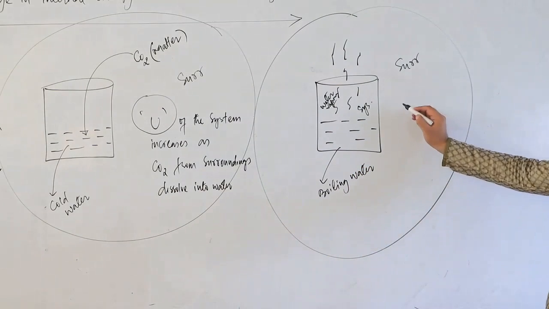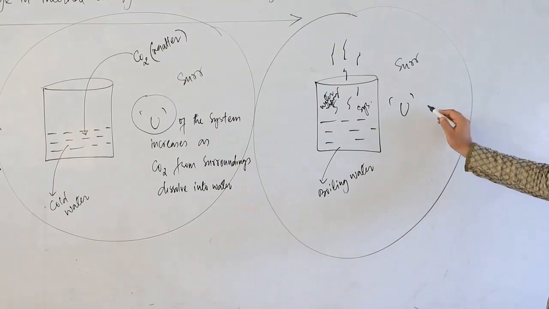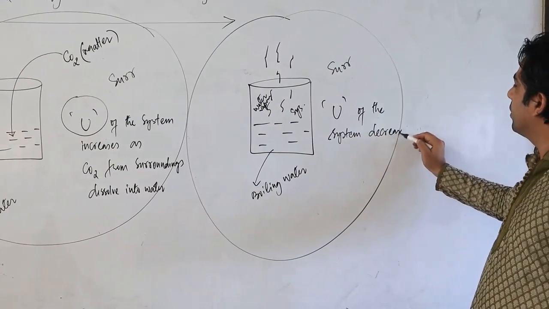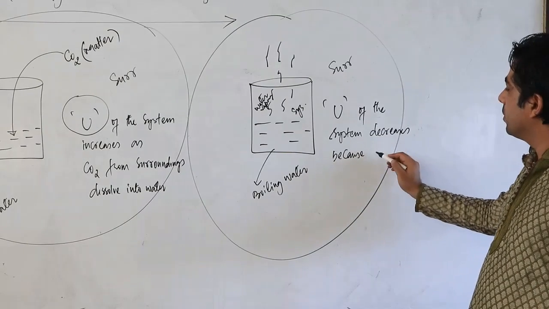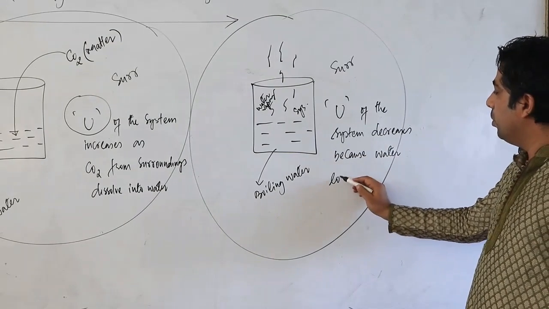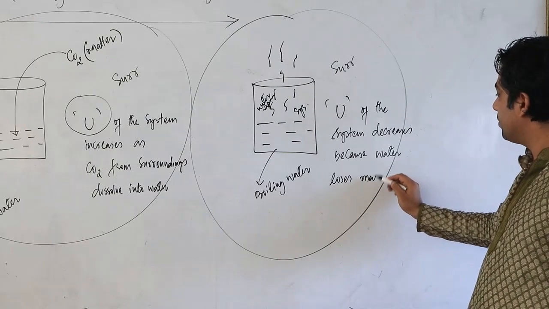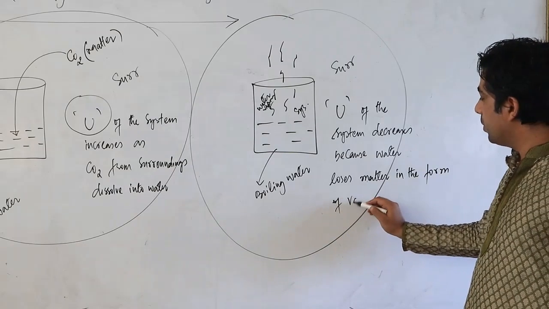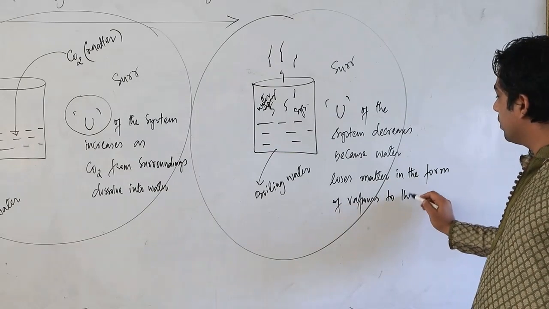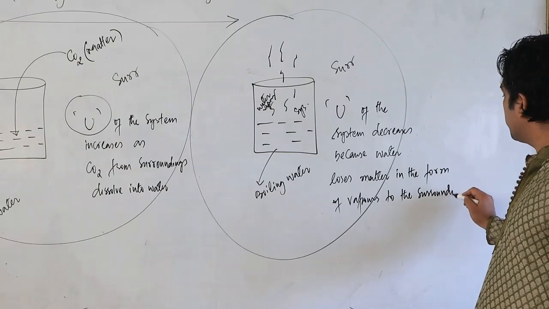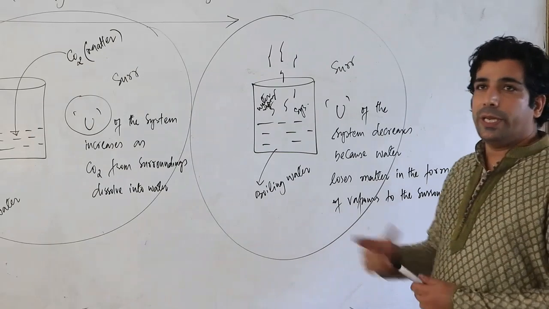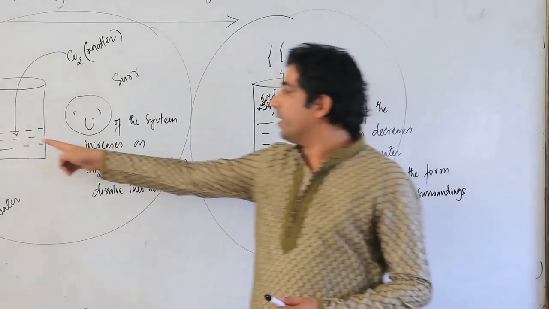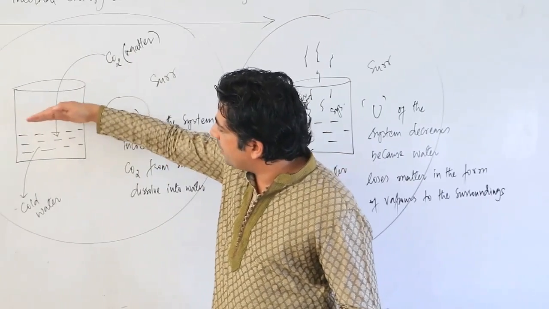And here, my dear friends, U stands for internal energy of the system decreases, because water loses matter in the form of vapors to the surroundings. So here the matter is lost. The size of the water will decrease here, and here it will increase because matter is coming inside. So this size will keep on increasing.